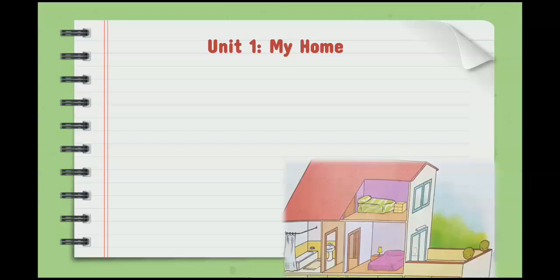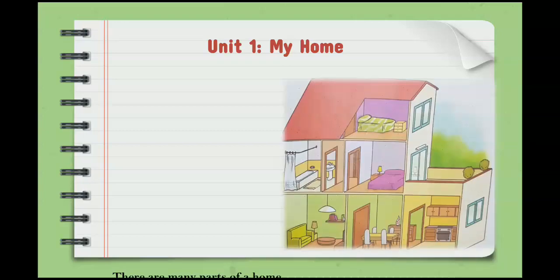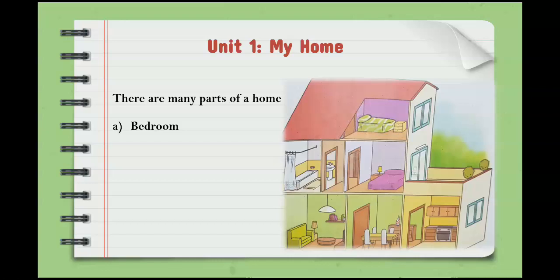Number 1, bedroom. Who is going to tell me what is bedroom, what we can find in bedroom? Anyone remember? Yes, bedroom is a room in a house that has a bed, tables, where you sleep, and some cupboards for your clothes.